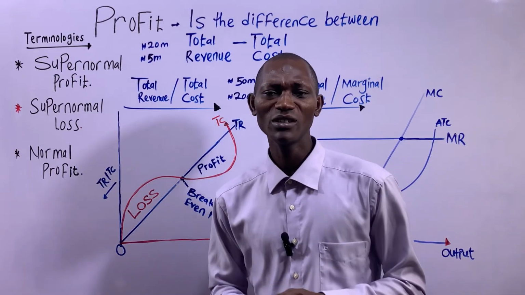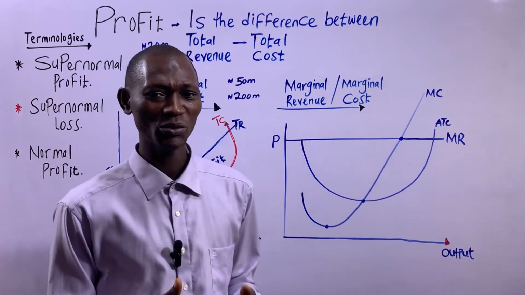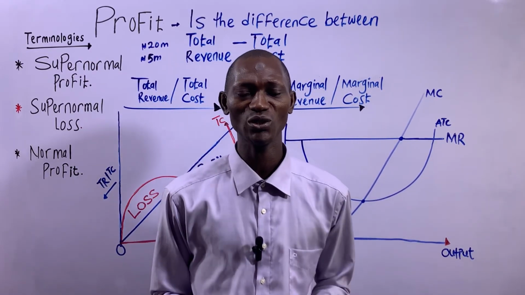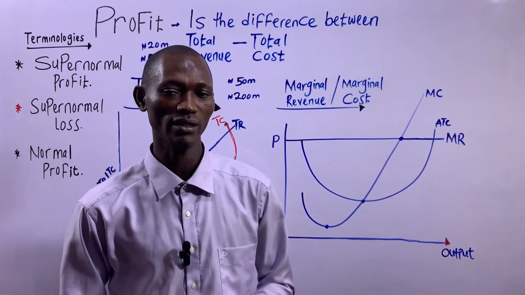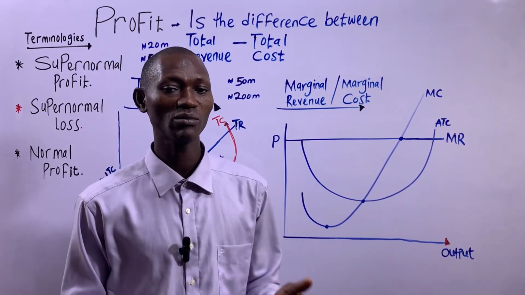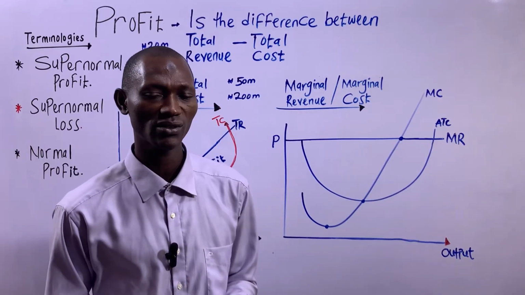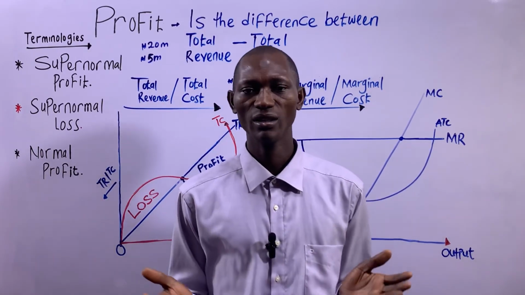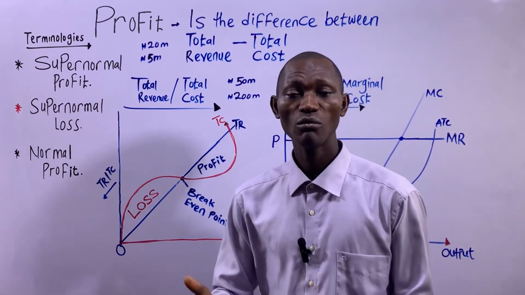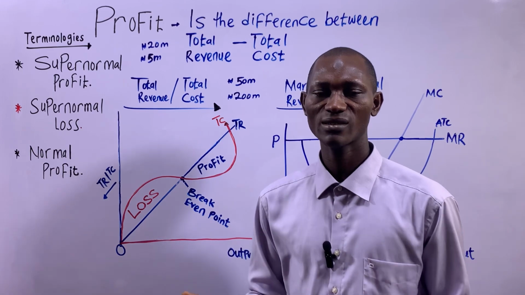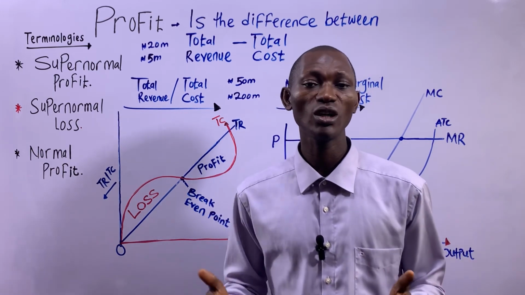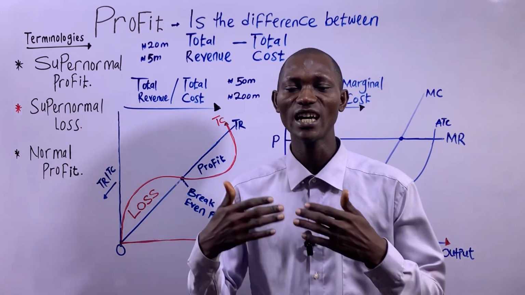So the economists, and even the accountants as well, usually measure the performance and success of every business in terms of profits. The more profits a business makes, the healthier and more successful that business is, and the more the going concern of that business is assured.